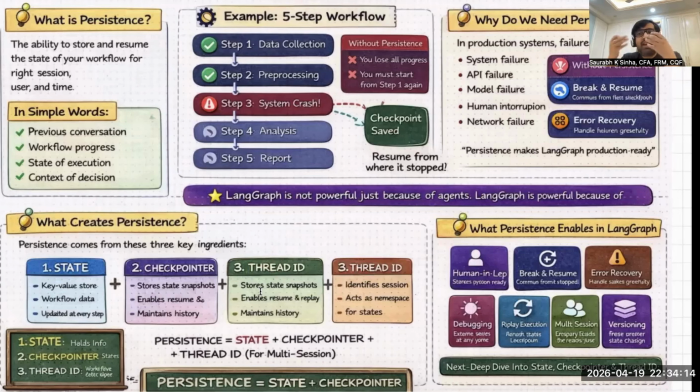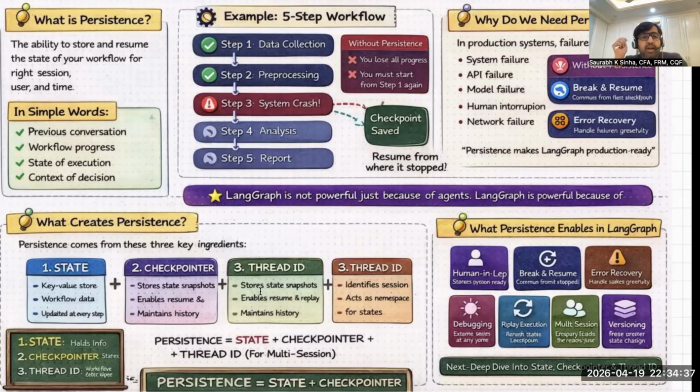That is how you create persistence, how you implement persistence. If you want to implement persistence, you have to implement state, you have to implement the checkpointers, and optionally, if you need multiple instances or multiple user IDs, then you need the third ingredient, that is thread ID.